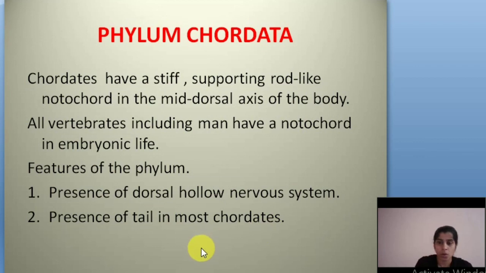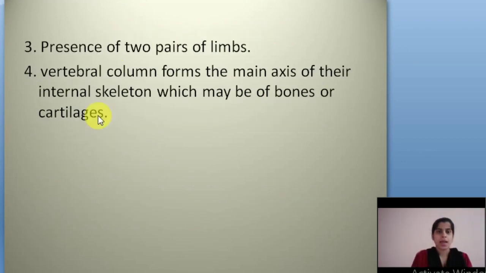Chordate animals have a notochord. And they have 2 pairs of limbs, and the vertebral column forms the main axis of their internal skeleton, which may be of bones or cartilage.